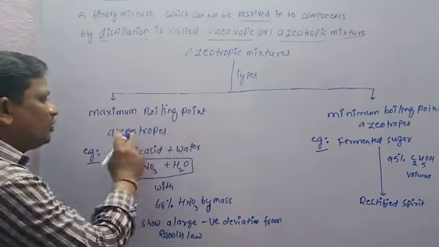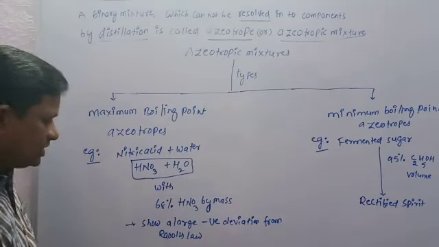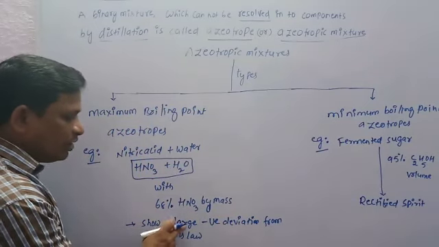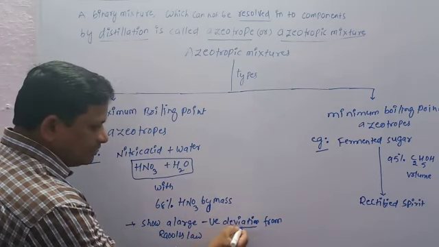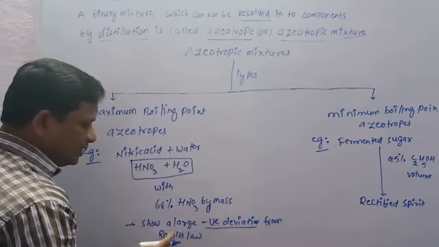Maximum boiling point azeotropes are the solutions which show a large negative deviation from Raoult's law.